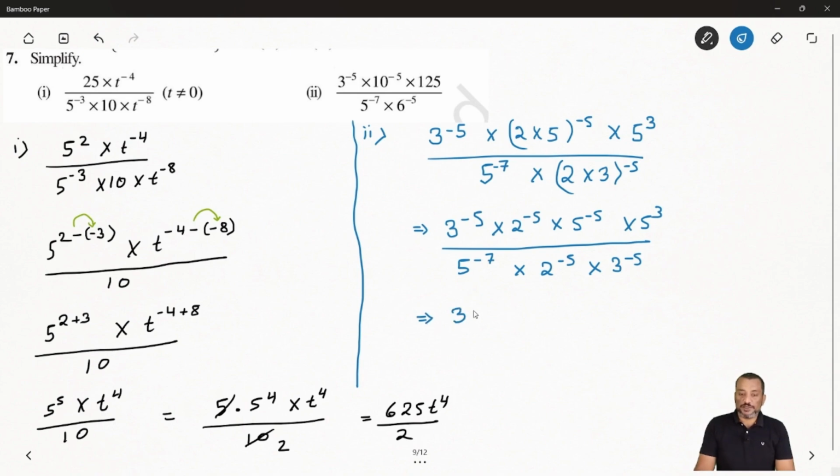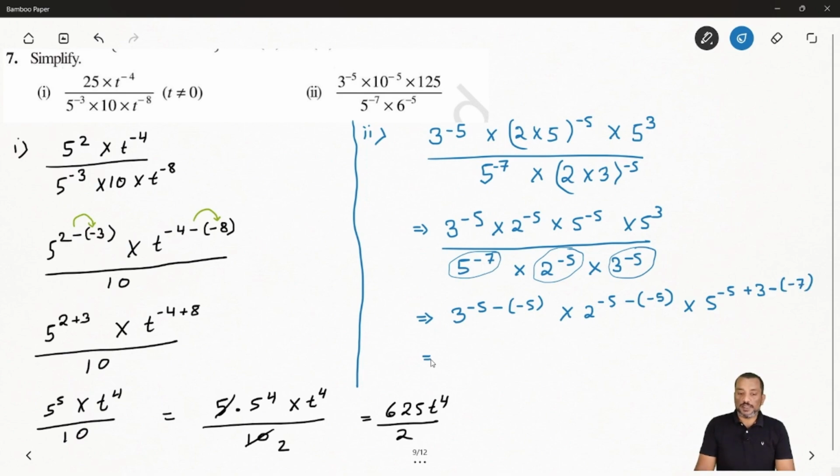So you can say 3 to power minus 5 minus minus 5. So this will go to your numerator. Same way, 2 to power minus 5 minus minus 5. Then this also will go to the numerator. Now you can apply for the 5 to power minus 5 plus 3 and minus this one, you will also go to the numerator. So you can say minus minus 7.